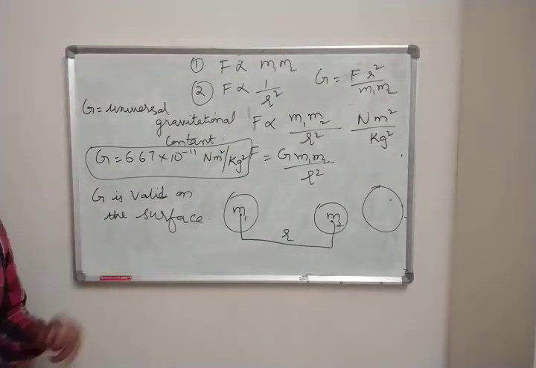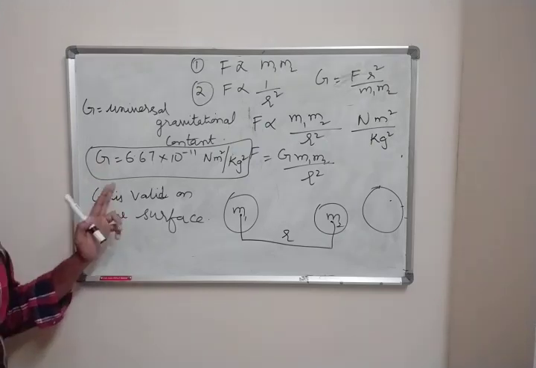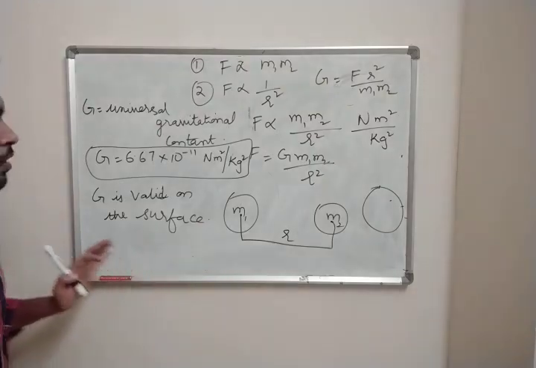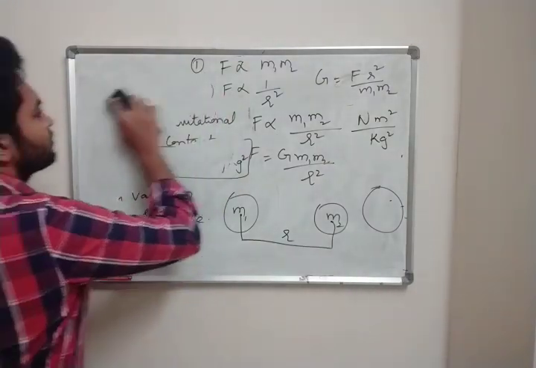So this is your G. Clear? Note this down, and the value of G is very important. You need to remember it to solve the problems. Okay, one more point is there. We'll see what that is.